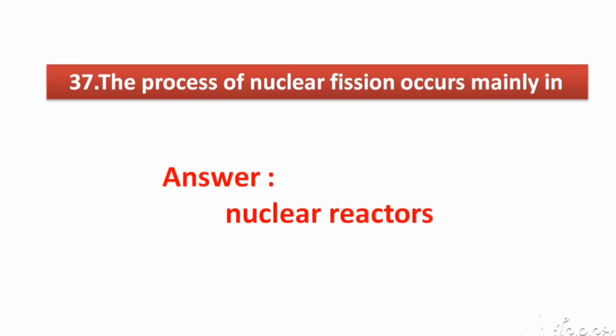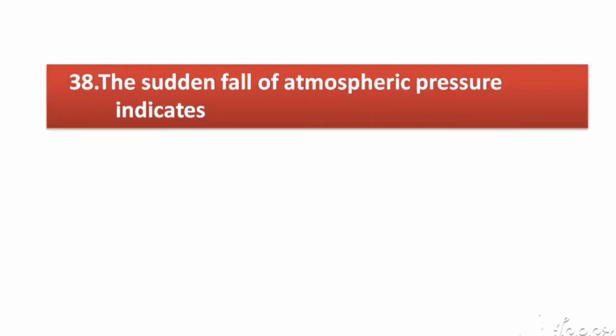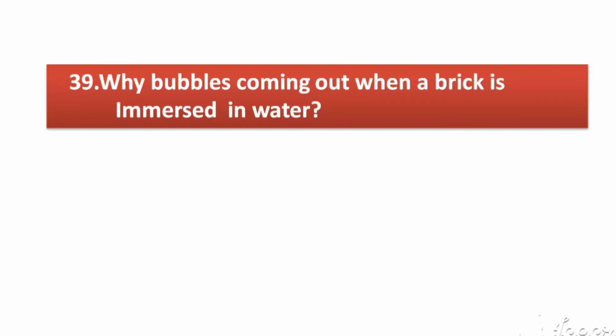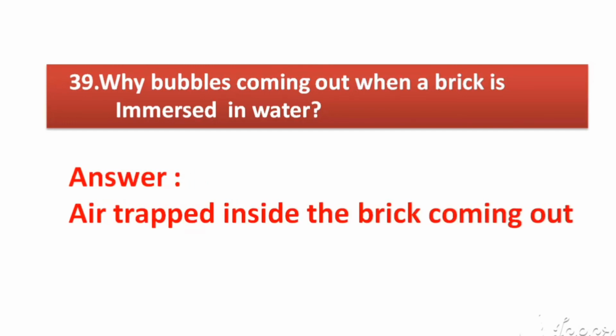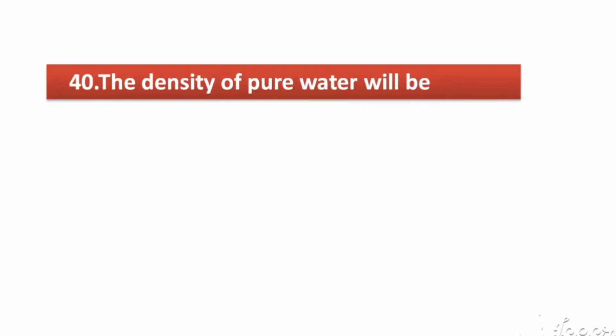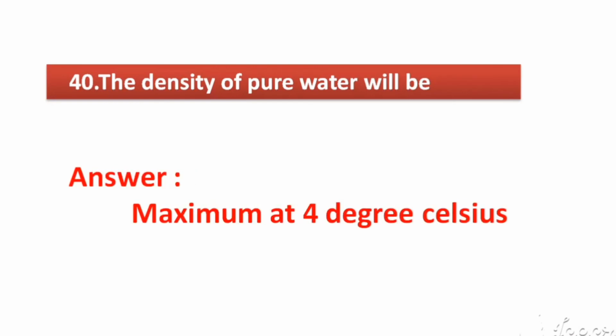Answer: nuclear reactors. The sudden fall of atmospheric pressure indicates. Answer: storm. Why bubbles coming out when a brick is immersed in water? Answer: air trapped inside the brick coming out. The density of pure water will be. Answer: maximum at 4 degrees Celsius.